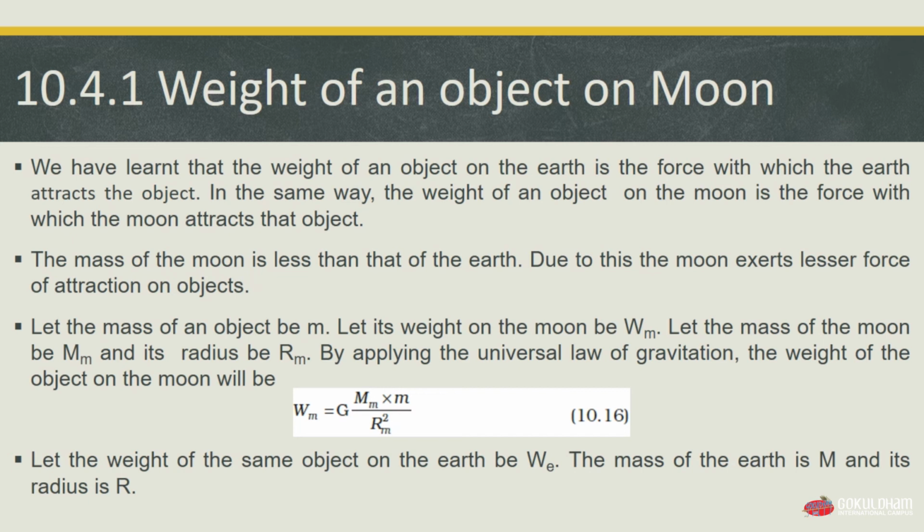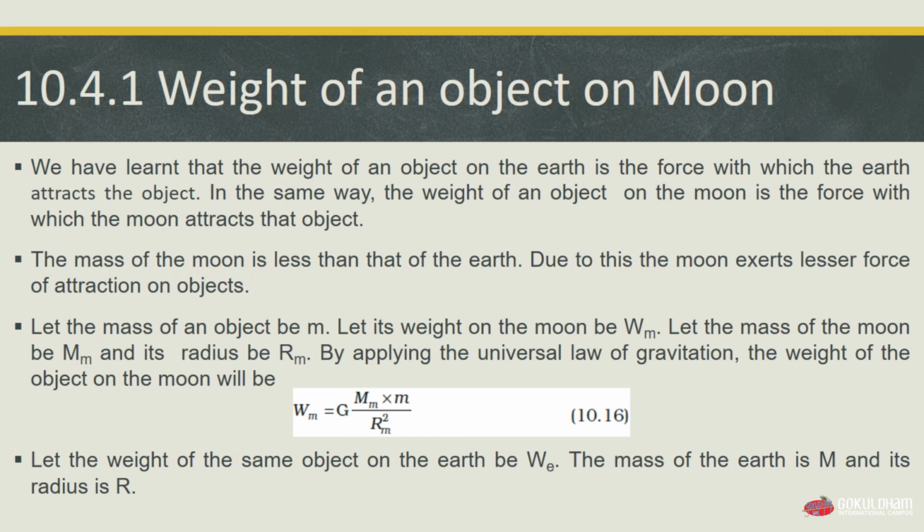Due to the lesser mass of the moon than the earth, the moon will exert less force of attraction on the object. Let the mass of an object be small m and let its weight on the moon be Wm. Let the mass of the moon be capital M and its radius be Rm.